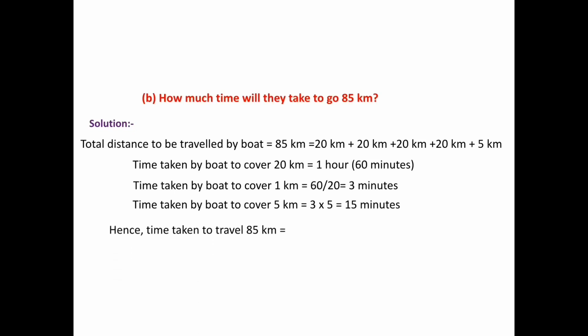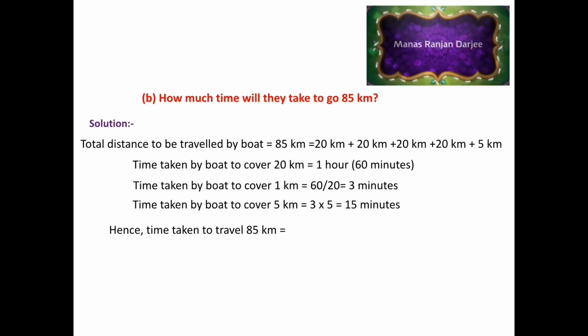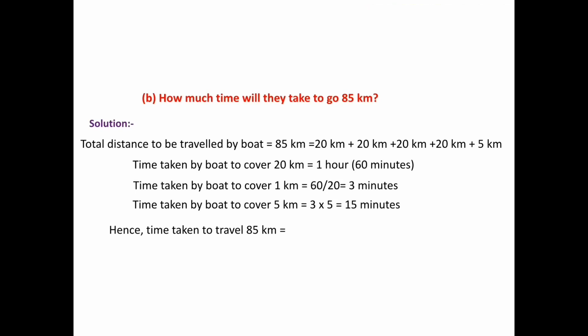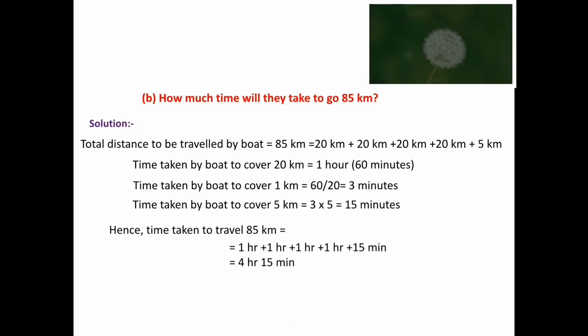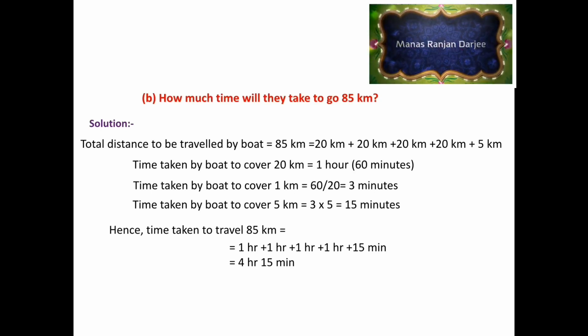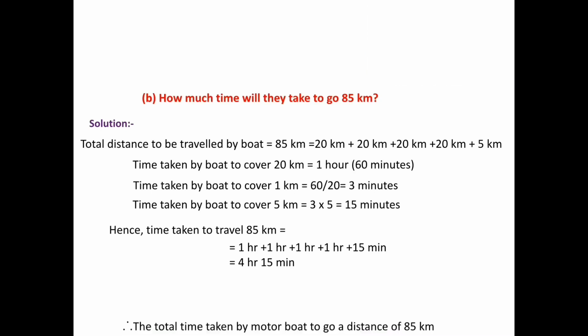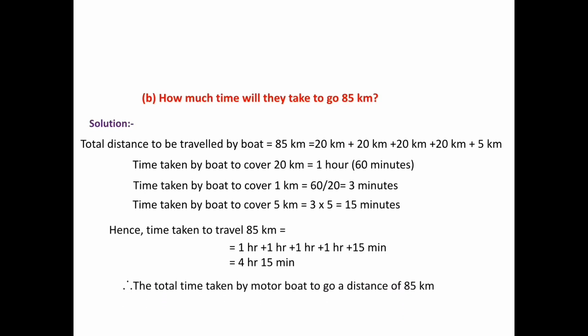Hence, time taken to travel 85 kilometers is equal to 1 hour plus 1 hour plus 1 hour plus 1 hour plus 15 minutes is equal to 4 hours 15 minutes. The total time taken by motorboat to go a distance of 85 km is 4 hours and 15 minutes.